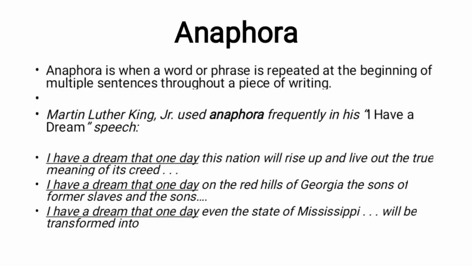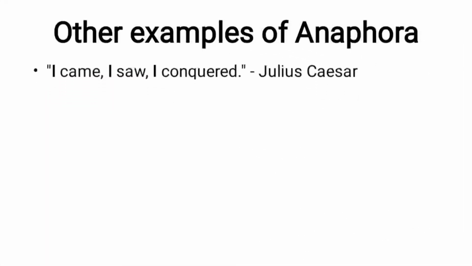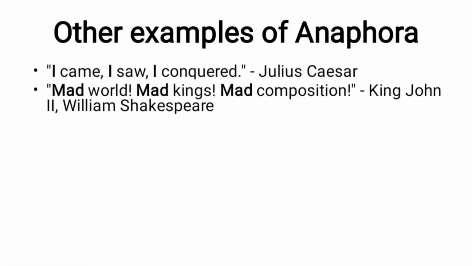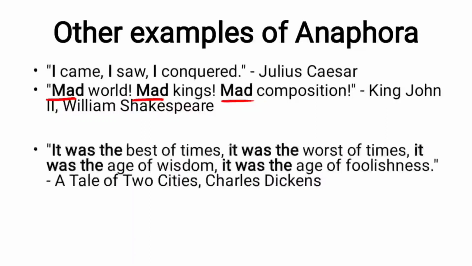So this repetition of words or phrases is called anaphora. There are other examples of anaphora also. I came, I saw, I conquered. Julius Caesar. So this is repetition of word I. It's anaphora. Made world, made kings, made composition. From King John by William Shakespeare. So made and made, they are being repeated, so it's anaphora.